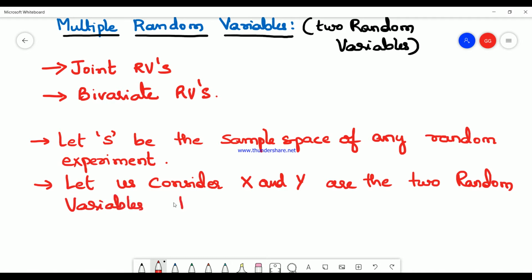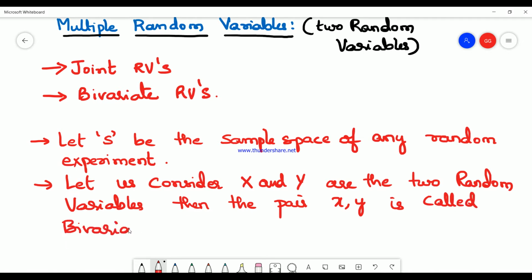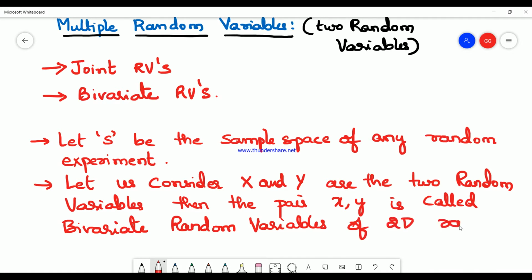Then the pair (small x, small y) is called bivariate random variables, or a two-dimensional random vector.